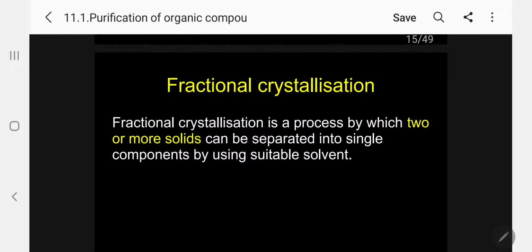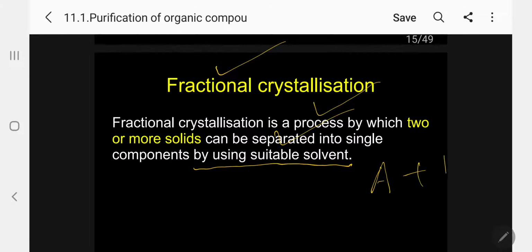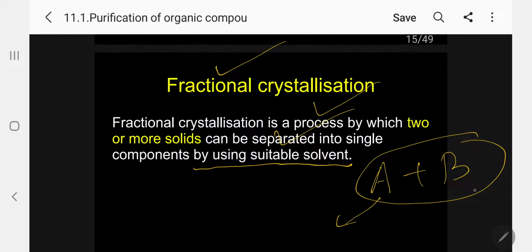What will be next one? Fractional crystallization is also suitable for solid. Fractional crystallization is a process by which two or more solids can be separated into single components by using a suitable solvent. That means we will have a mixture of A and B. So we have to separate A separately, B separately, so we have to again use a suitable solvent,